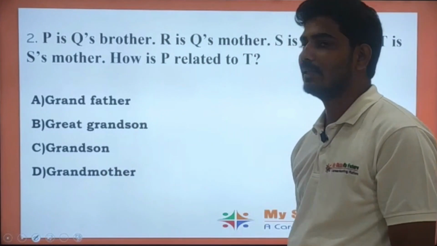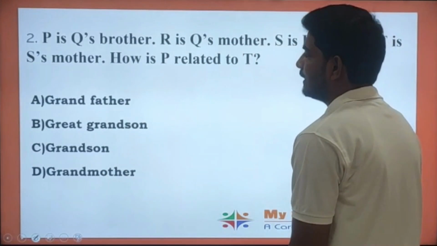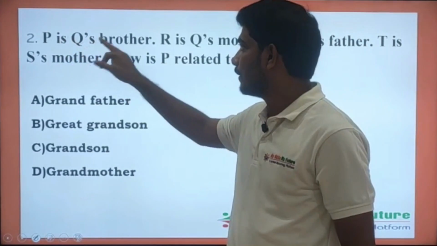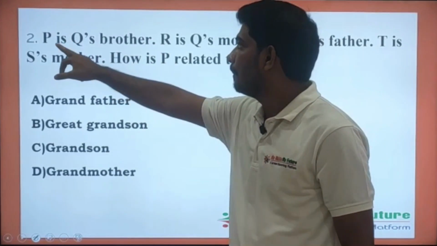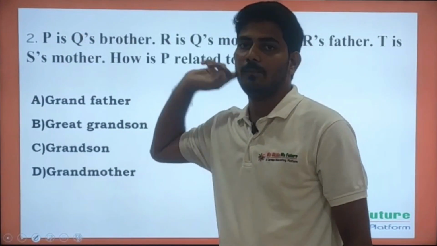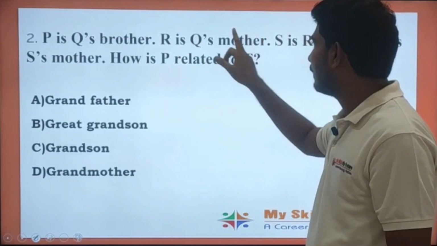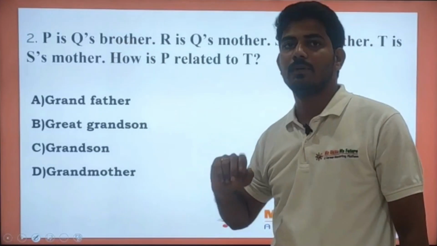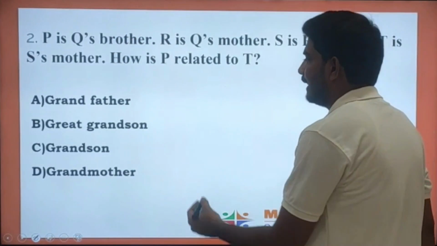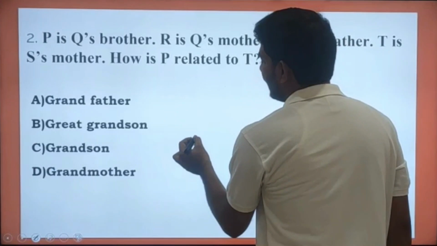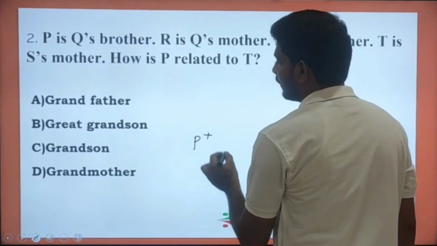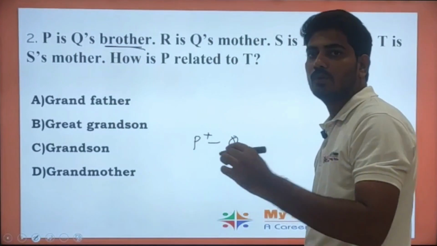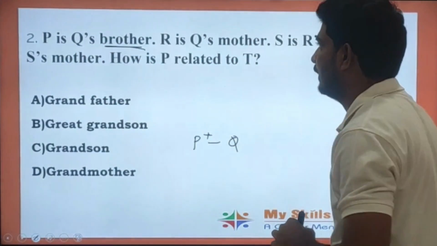Here, this is also very similar to the previous question. So I am arranging the question here. I already told how to read this statement. P is Q's brother means we need to read it like P is the brother of Q, R is the mother of Q, S is the father of R, T is the mother of S. We need to read the statement like that. P is the brother of Q. Since he mentioned brother, both will be at the same generation only.